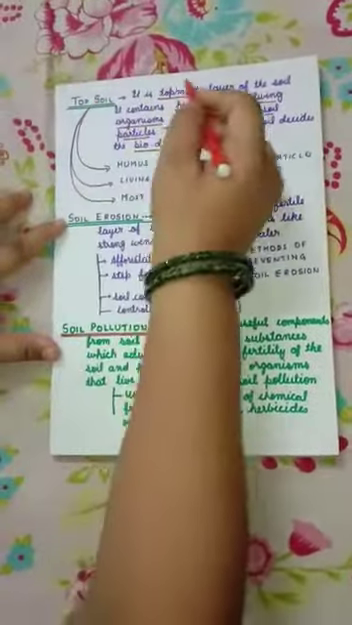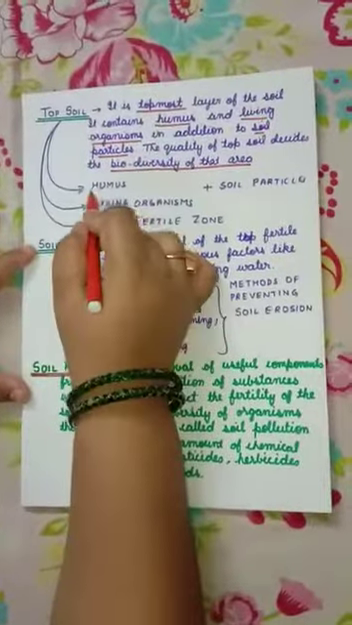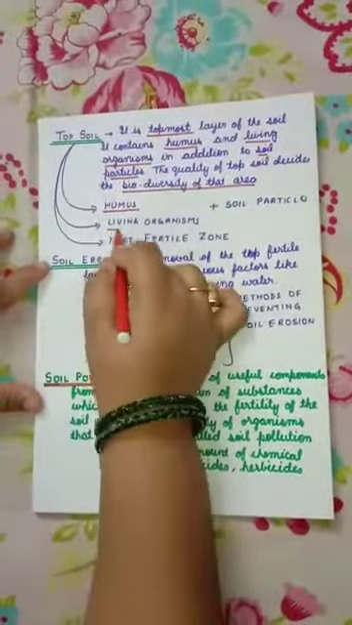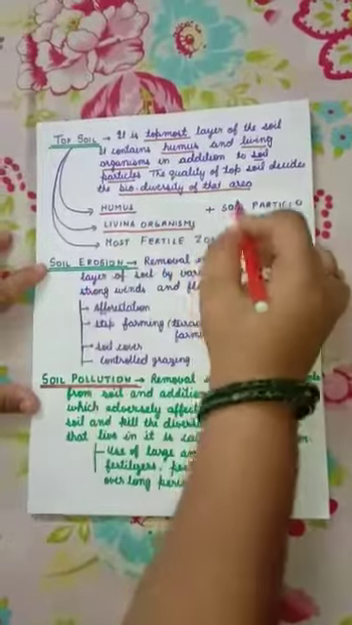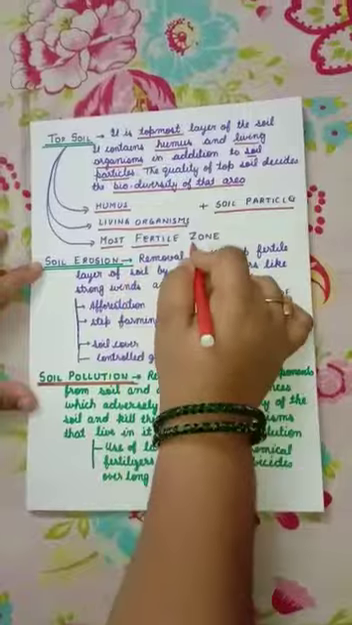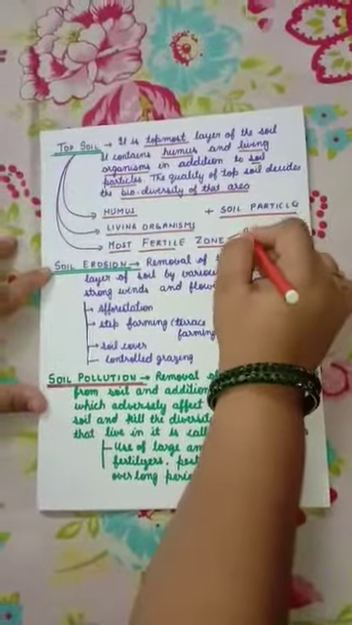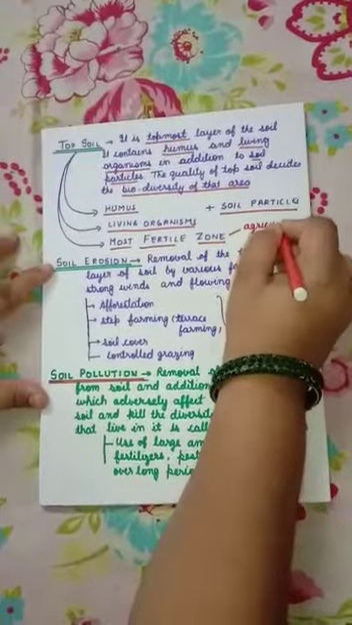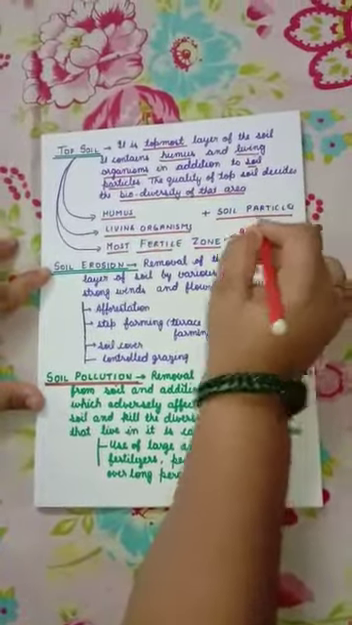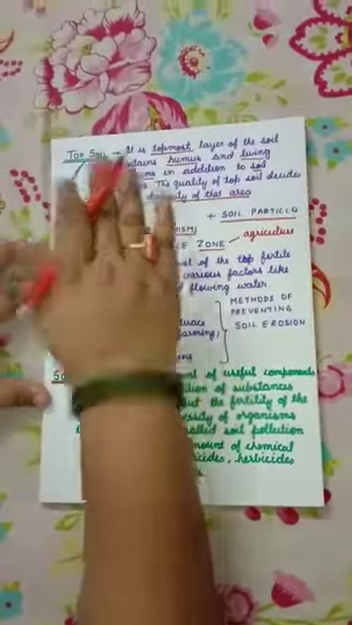So what is topsoil? It is the topmost layer of the soil. And what does it contain? It contains humus, it contains living organisms plus soil particles, and it is the most fertile zone of the soil. It is the zone on which our agriculture depends. All the crops are grown in this topsoil only. So this is very important and it is the most fertile zone.